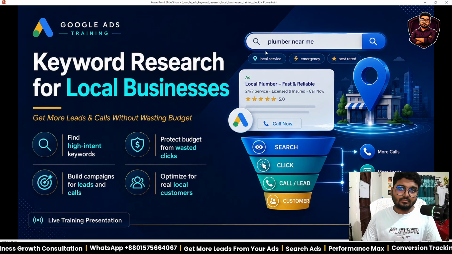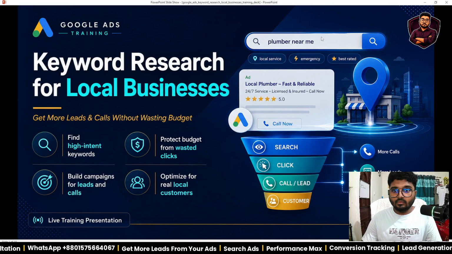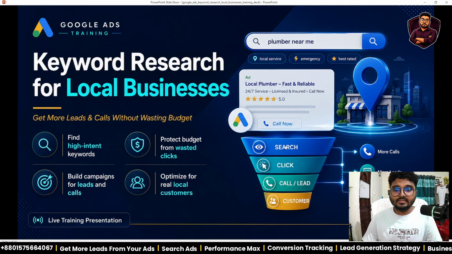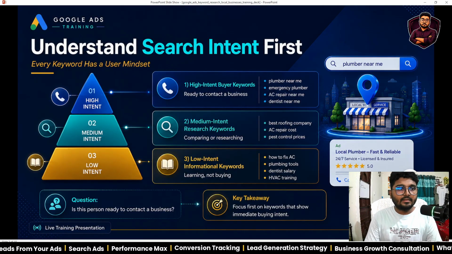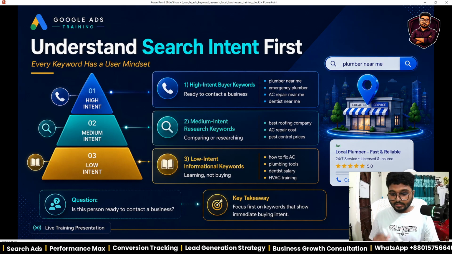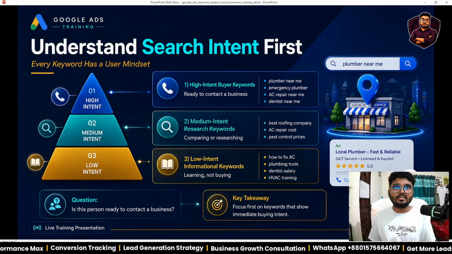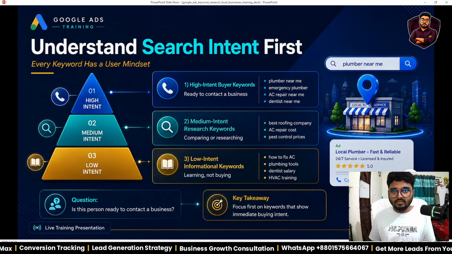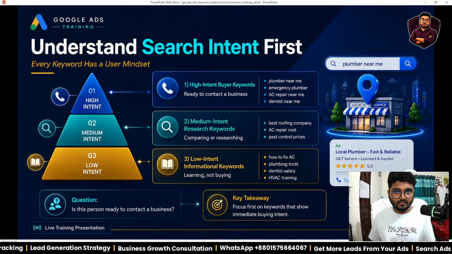You can see an example there: when anyone searches plumber near me, Google shows a local plumber, fast and reliable. That means search, click, call, lead, then a convertible customer. And there is another thing: understand search intent first. So what is search intent? Search intent means my urgency. Just think, if I need anything, what will I search for in Google?